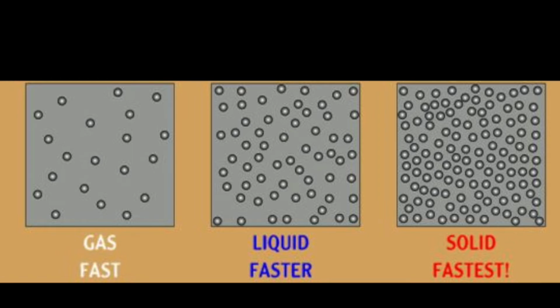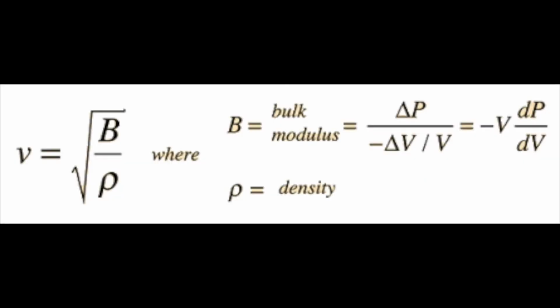number of factors. The speed of sound in any medium is represented by the formula V equals the square root of B over rho, where B is the bulk modulus, also known as the coefficient of stiffness. The coefficient of stiffness measures how stiff a material is or how difficult it is to compress. The stiffer the material, the larger the value of bulk modulus. Rho is the measure of the density of the material.